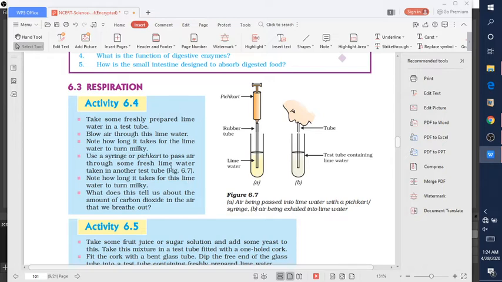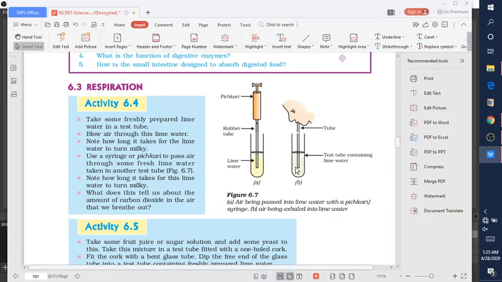Activity 6.4: take some freshly prepared lime water in a test tube. Blow air through this lime water. You have to take lime water in a test tube and then blow air from your mouth. Note how long it takes for the lime water to turn milky. So you have to note the time it takes to turn the lime water milky.